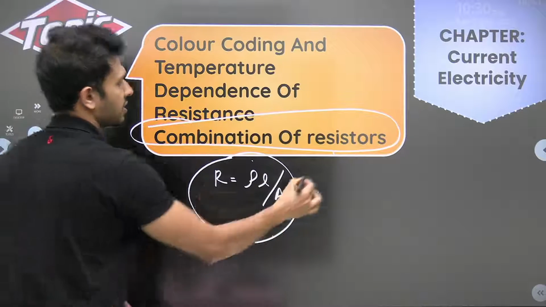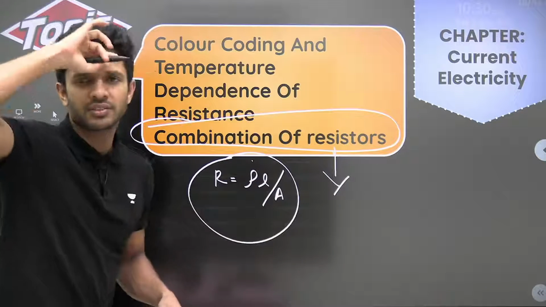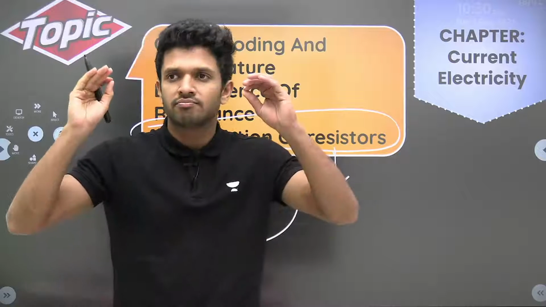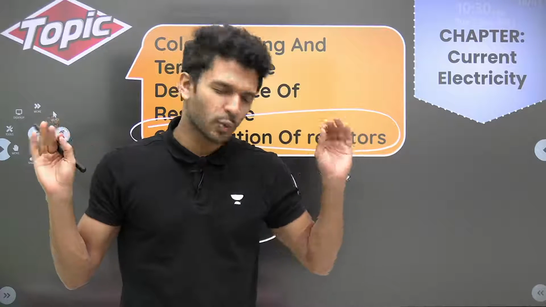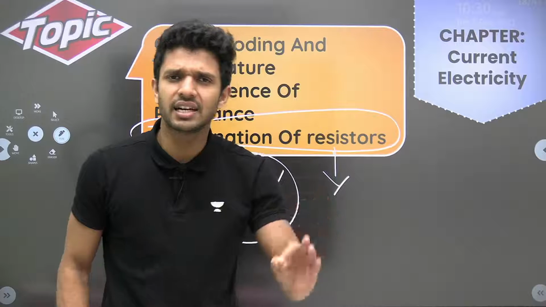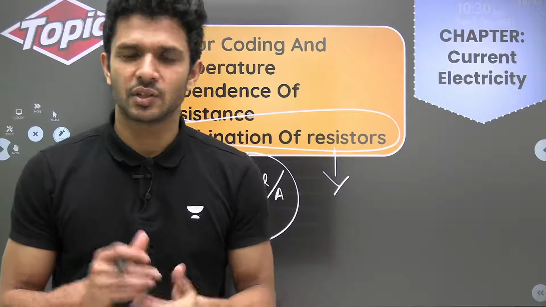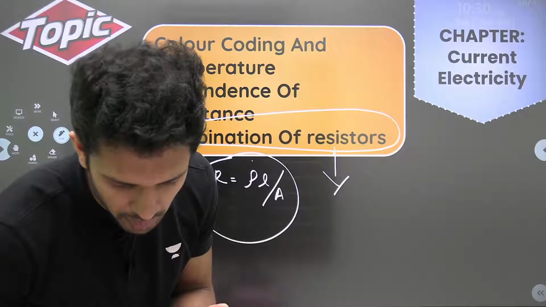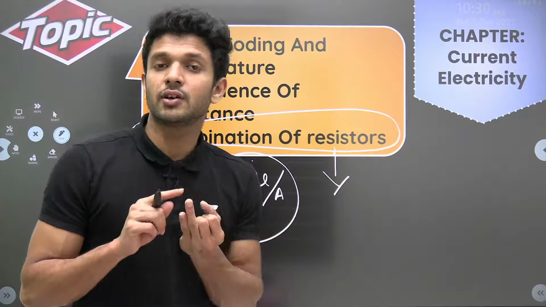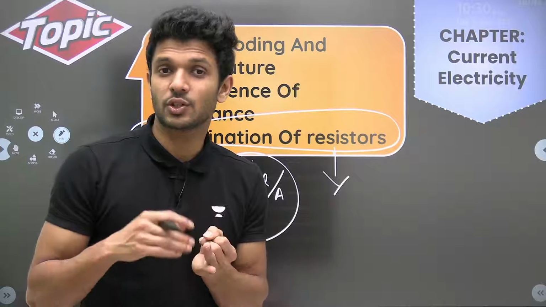One question is super confirmed, let's say. This question will come, to find out the equivalent value of resistance. We know the normal method of series combination, and the method of parallel combination. That is not enough.